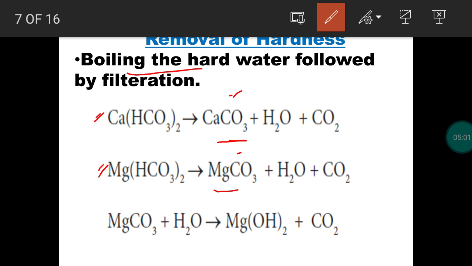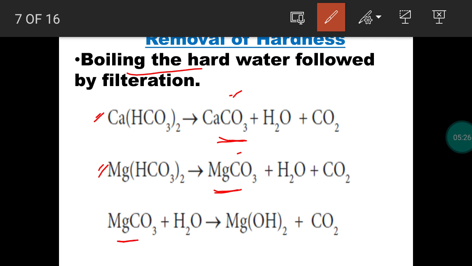So temporary hardness can be easily removed by boiling the hard water. Soluble calcium and magnesium bicarbonate substances will be converted into precipitates, forming insoluble calcium carbonate and magnesium carbonate. The formed magnesium carbonate is further hydrolyzed, so it is involved in another reaction.